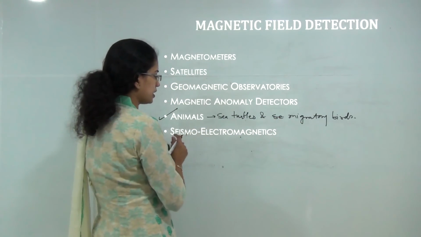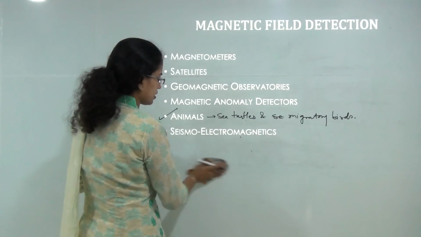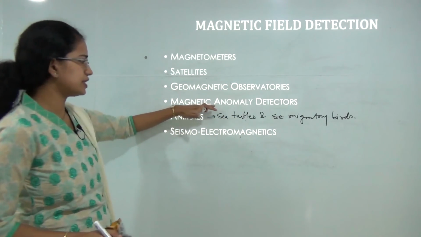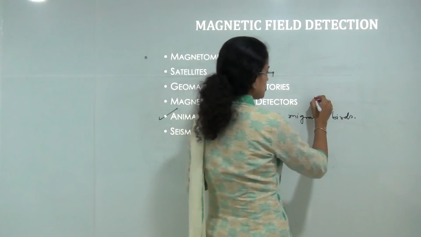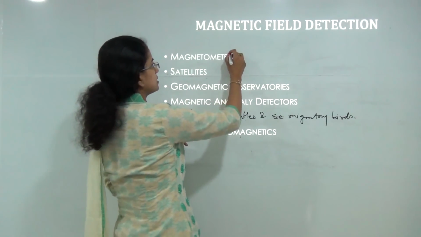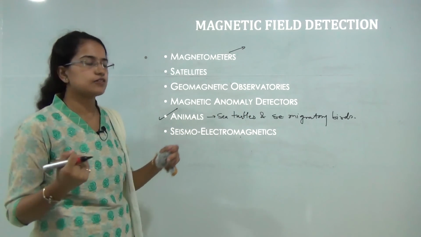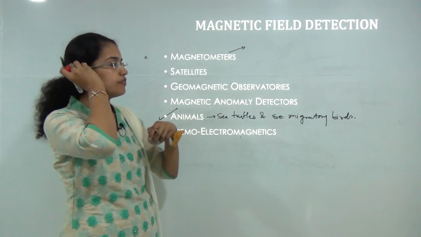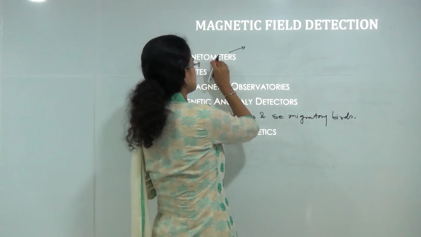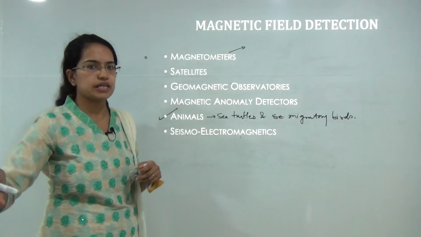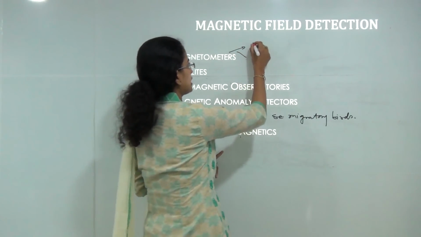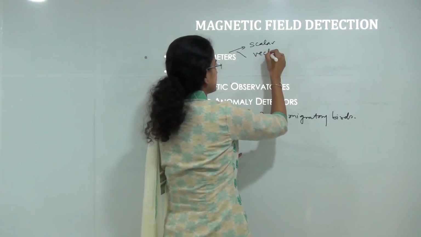Then you have the seismo-electromagnetism that talks about the earthquake activities and the effect on the magnetic field. You have the detection of the anomalies of the magnetic field. So anomalies means variation in the actual magnetic field. You have magnetometers that determine the magnetic property. Now these were mainly used during World War II, where steel hulled submarines were used, and these magnetometers were used to detect the submarines under the water. Now these magnetometers can be of two types. They can be either scalar or vector in nature.